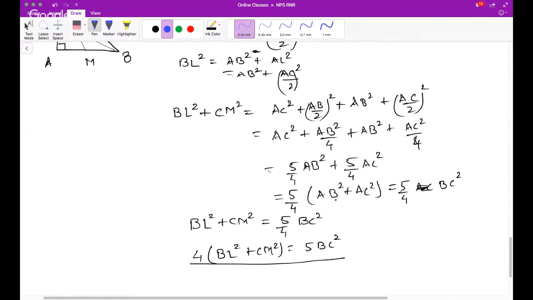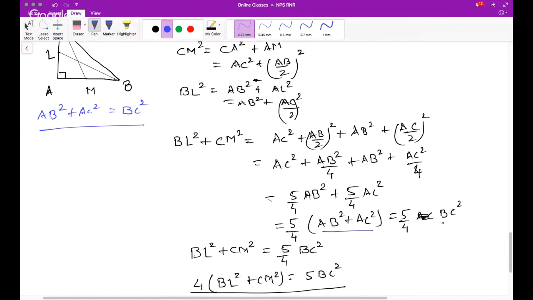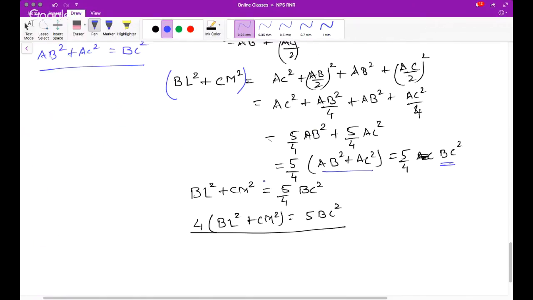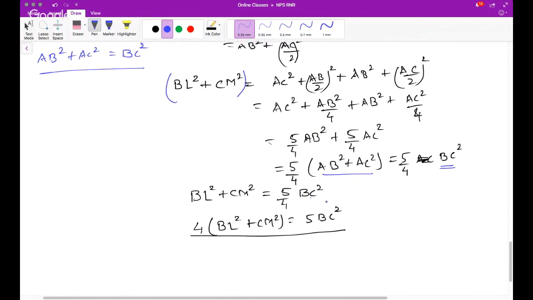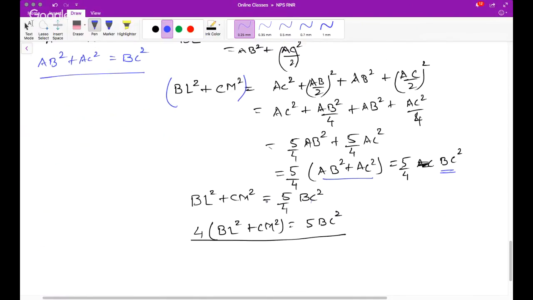Yeah, so hence this part, I believe you are asking this. AB square plus AC square, Anand, is this. If you see, AB square plus AC square is equal to BC square. So I simply replaced AB square plus AC square by BC square. So it becomes 5 by 4 BC square. And this all started from here, isn't it? So BL square plus CM square is equal to 5 by 4 BC square. So you take 4 on the left hand side, you'll get 4 times BL square plus CM square is 5 BC square.